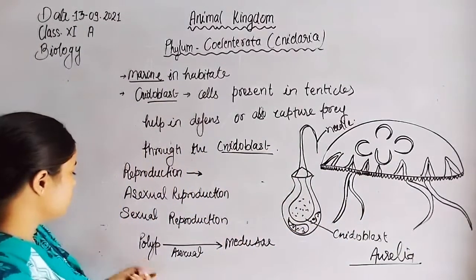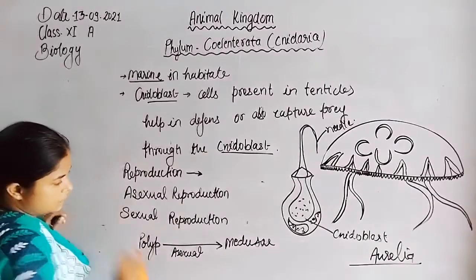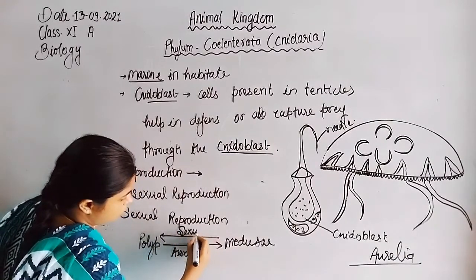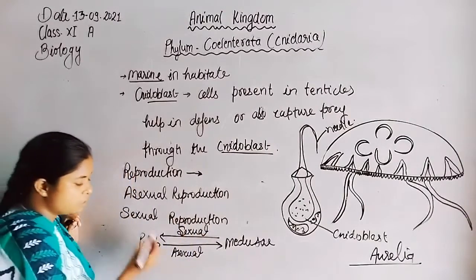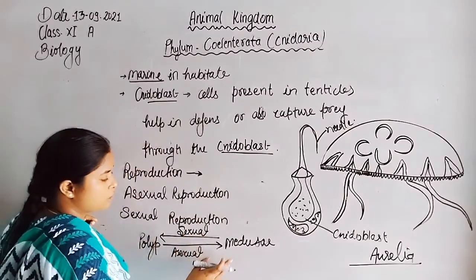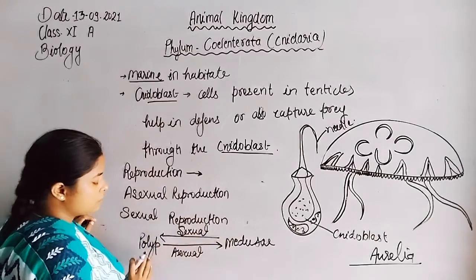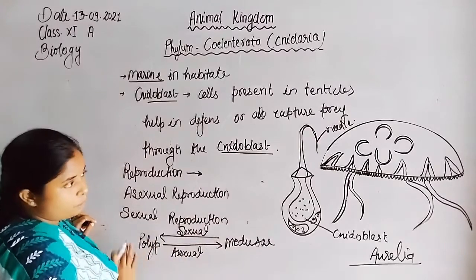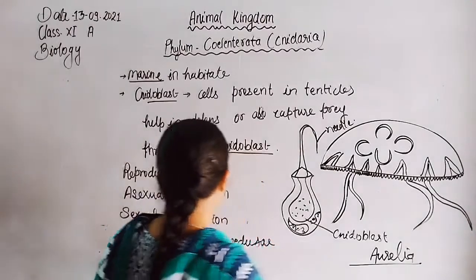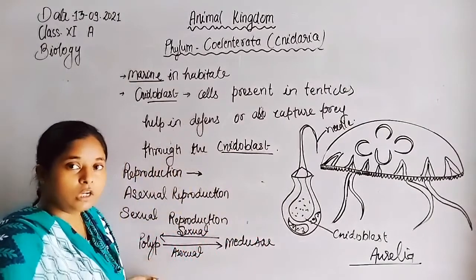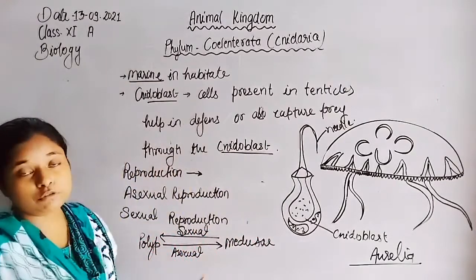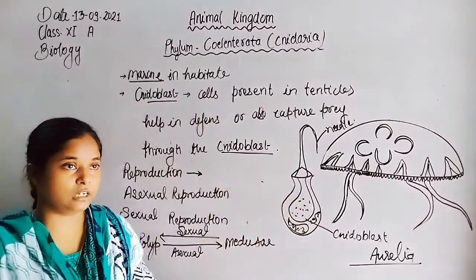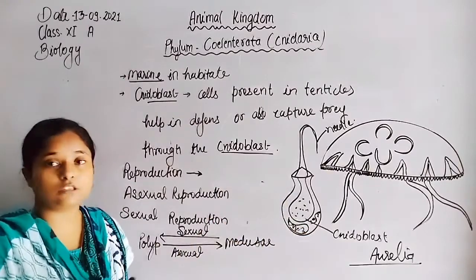Now next is sexual reproduction. Through sexual reproduction, medusae form polyps. So formation of polyps occurs by sexual reproduction by the medusae, or through asexual reproduction, medusae are formed by polyps. So here is the overall. Now what is the polyp structure? Here the polyp is a simple tube-like structure, and medusa is an umbrella-like structure like Aurelia, or a tube-like structure like Hydra. So both structures form in the case of Aurelia.